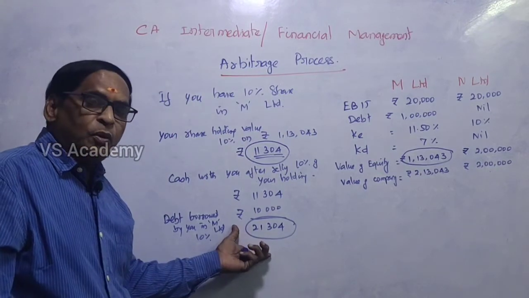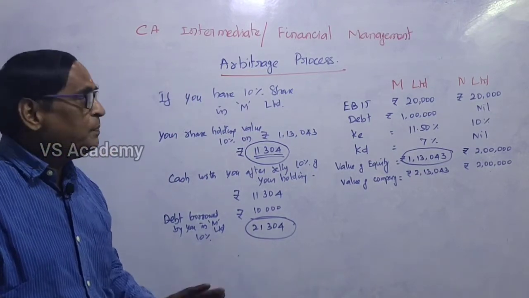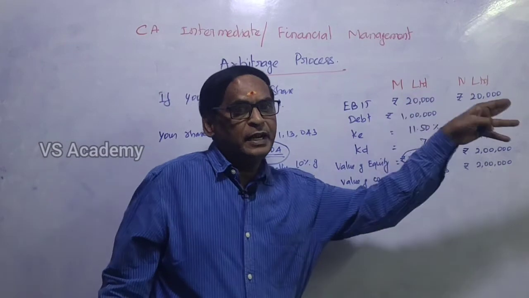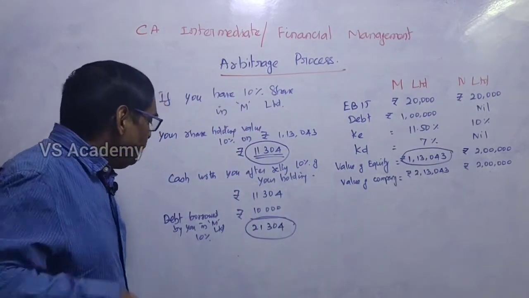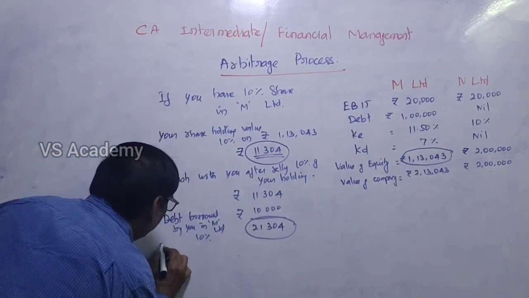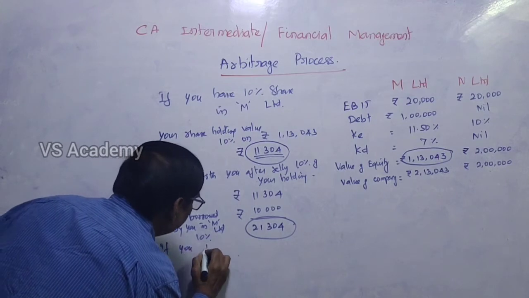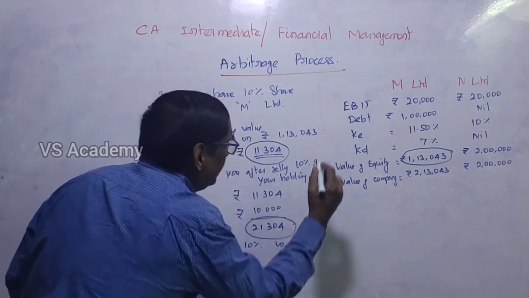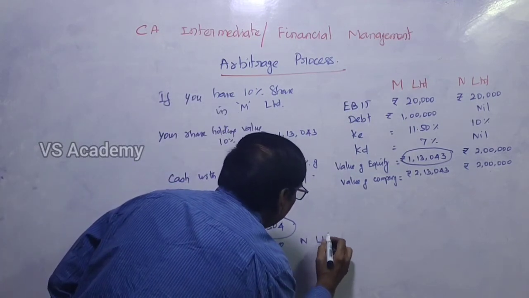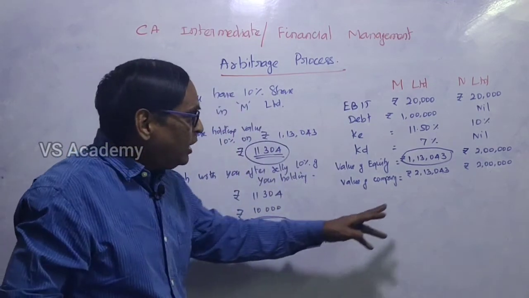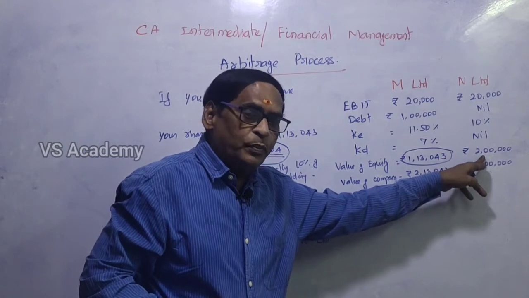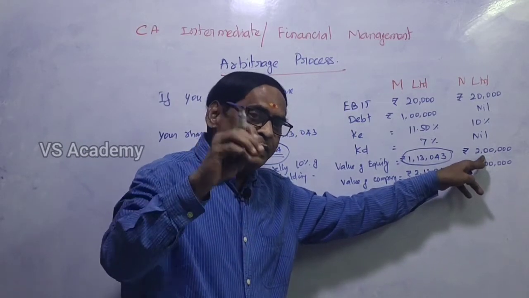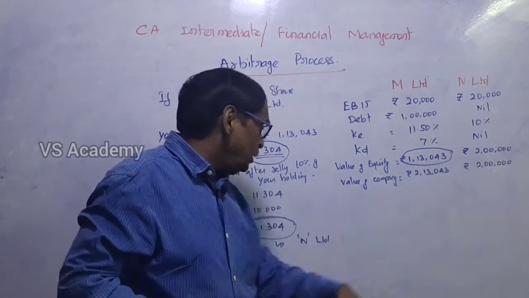With this amount, if we invest 10% in N Limited, where the total value of the equity is 2 lakh rupees, then you have to pay 20,000 rupees.